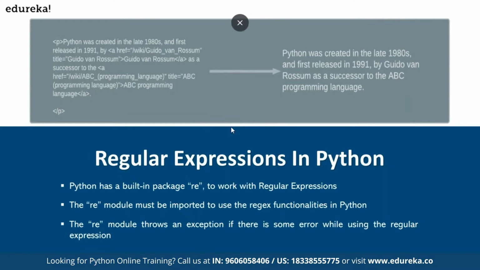And in Python to do it, what do we have? In Python, we have a module or library using which you can get these regular expressions done. Its name is re. If there is an error, it will throw an exception, but if there is no match, it will just keep quiet, which means it will give an empty result. But if there is a match, it will respond with some data. That is how re works. re stands for regular expression, and it's a module or library in Python.